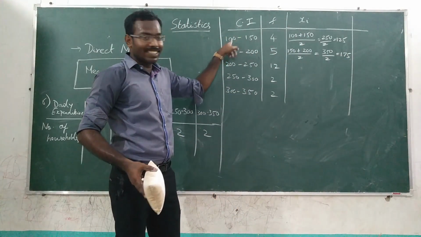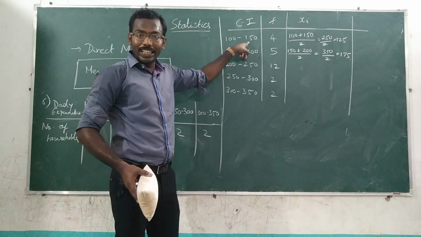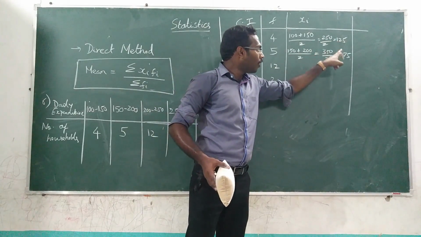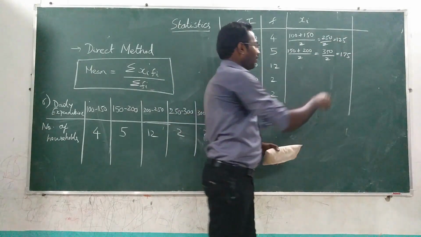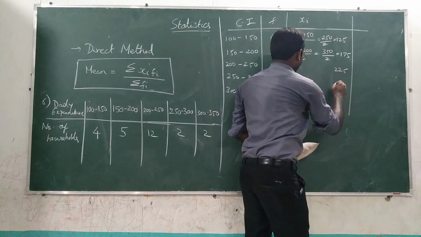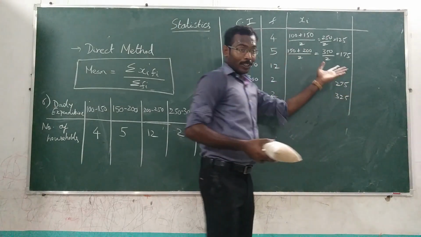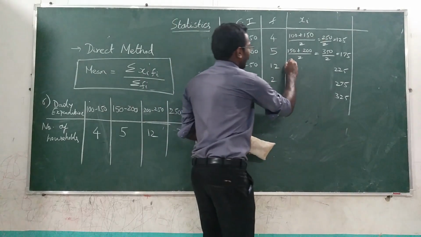The class size is 150 minus 100, 50. This is a continuous distribution. So add 50: 50, 125, 175, 225, 275, 325. Yes or no? So you want to check? Yeah, you can check it.